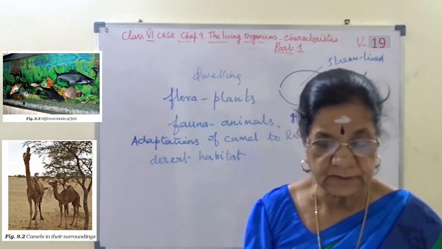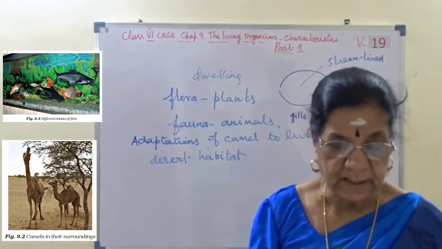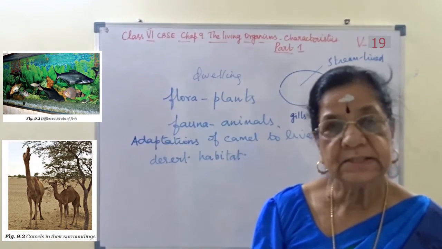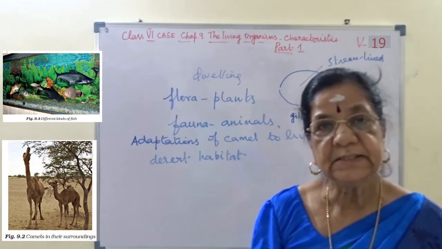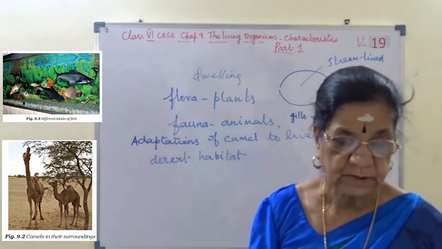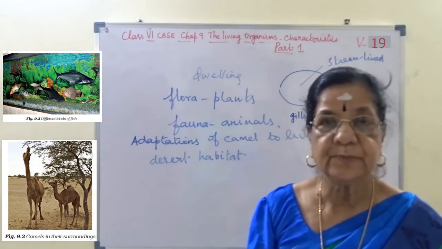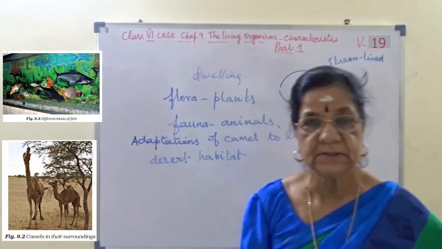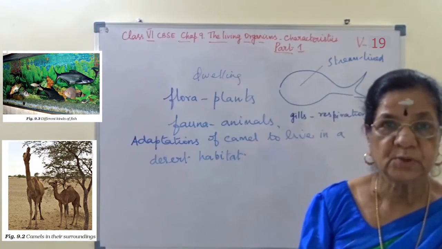What is the use of it? What does it provide? Habitat provides food, water, air, shelter and other needs to organisms. We'll continue. Several kinds of plants and animals live in the same habitat. I hope you are able to follow this.